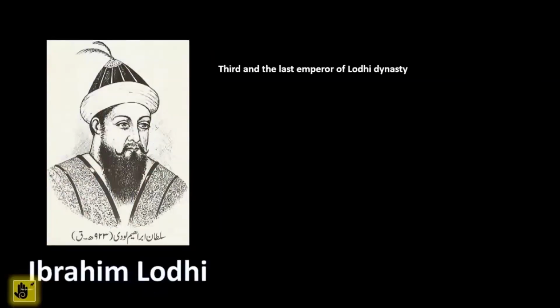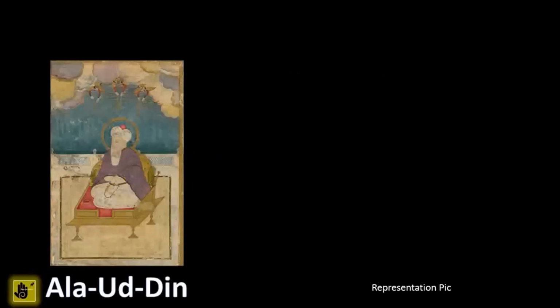Ibrahim Lodi was the third and the last emperor of the Lodi dynasty. He was an excellent warrior. However, he was rash in his decisions, which is why there was a lot of rebellion in his own empire. Daulat Khan Lodi was Ibrahim's relative and one of his chief opponents. He was the governor of Punjab in Ibrahim's empire before the battle of Panipat. Alauddin, also known as Alam Khan, was the uncle of Ibrahim Lodi and a critic of Ibrahim.